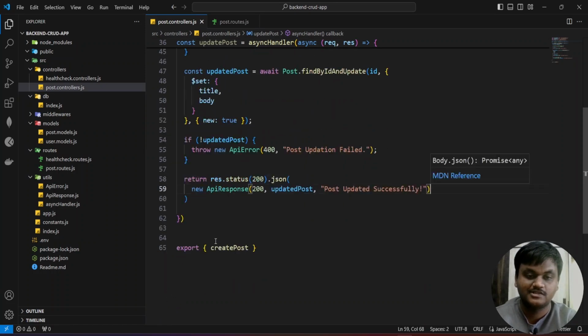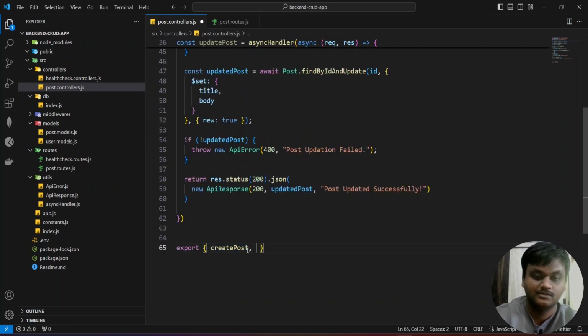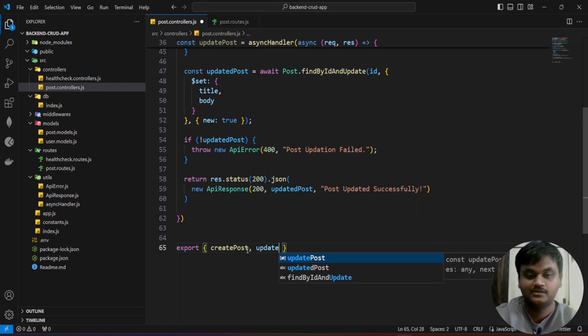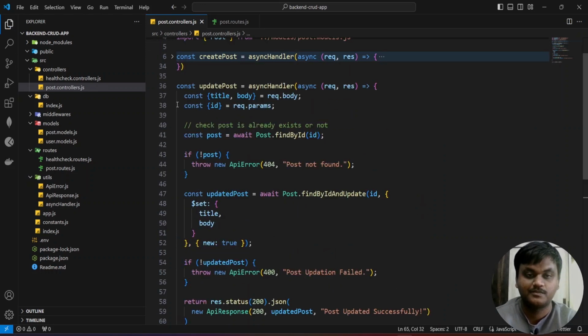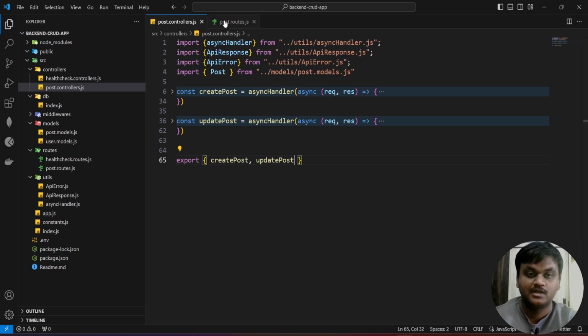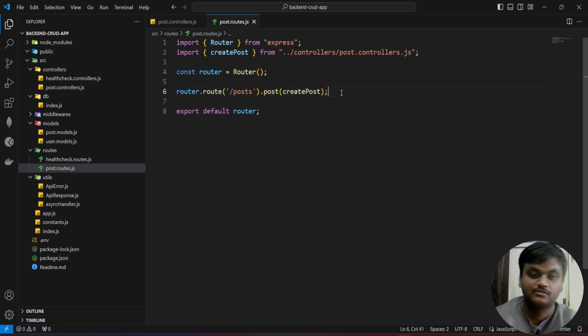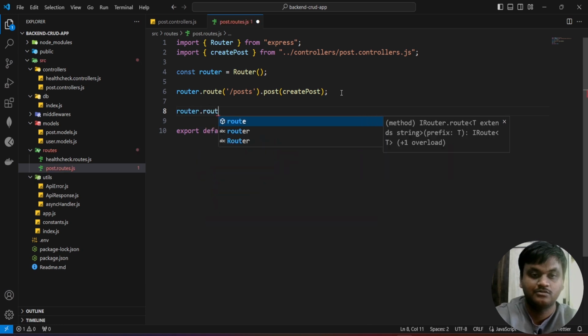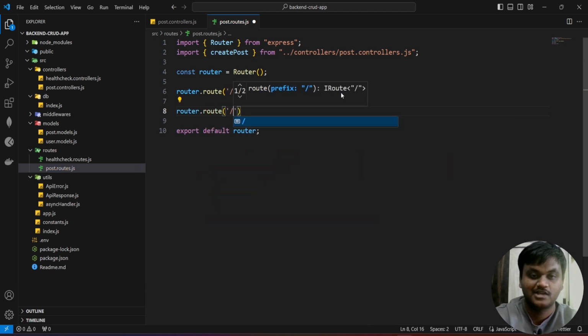If you want to test this application, we are first going to export this create post and update post, and come to my routes file here. router.route of dot slash post slash colon id.